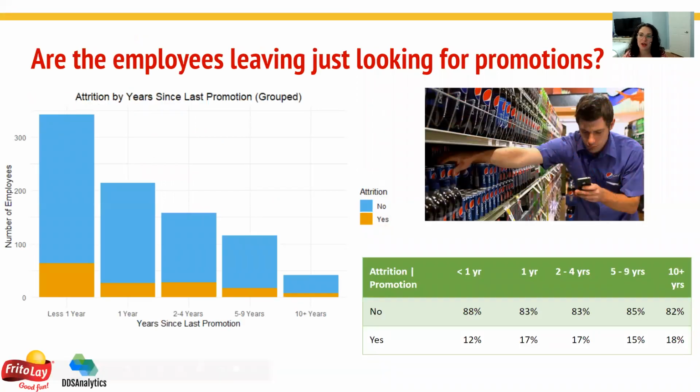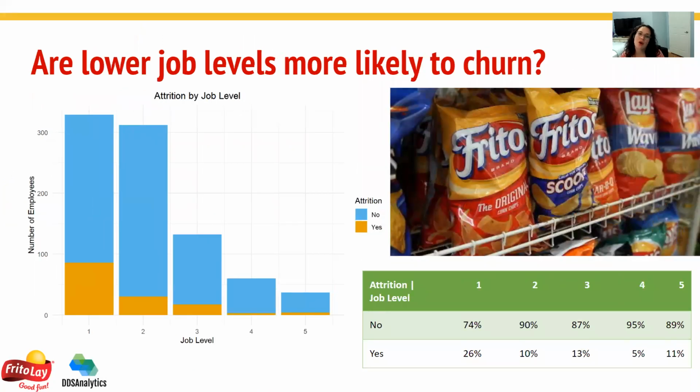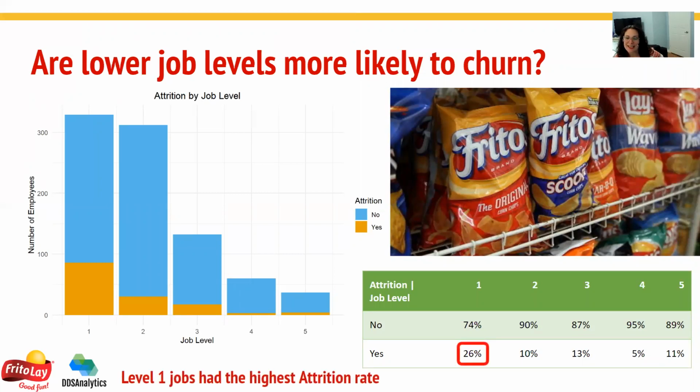One of the things we looked for was, are the employees leaving just looking for promotions? And what we found was that's not necessarily the case. You can see in the attrition ratings down here, they range from about 12 to 18%, but there was not one significant group that rose above the others. We also wanted to understand, are lower job levels more likely to churn? And what we found is yes, that is the case. 26% of level 1 jobs have the highest attrition rate. So those entry-level positions, that's something to look into as far as understanding why they might be leaving the company.